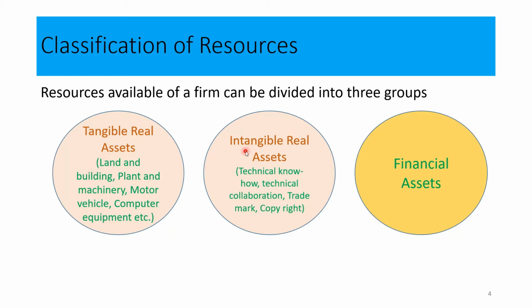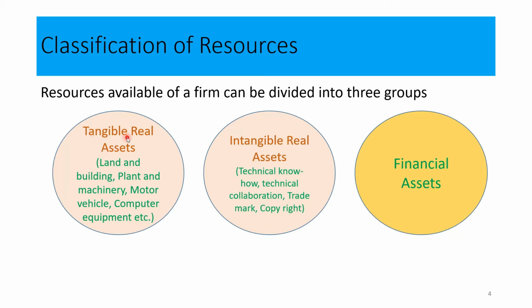And also we have intangible real assets. This can also be seen in our statement of financial position, on the asset side. What are the examples that we can give? We can say goodwill, technical know-how, technical collaborations, trademarks, copyrights, and patent rights. These are the examples that we can give for intangible real assets.